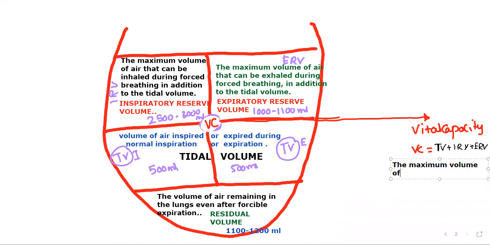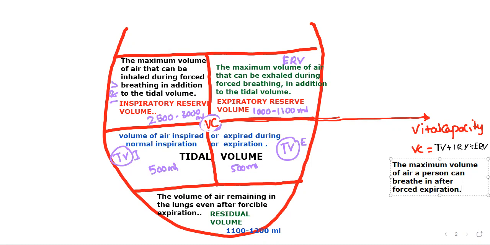The maximum volume of air a person can breathe in after forced expiration. I bet you don't understand the definition, but here you have to correlate what is happening there.